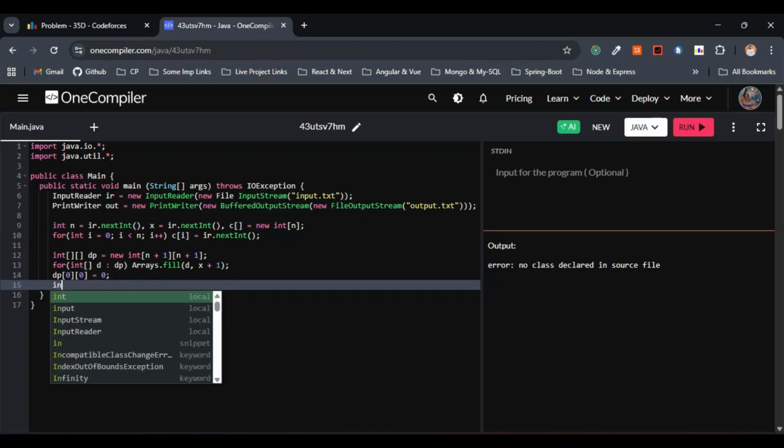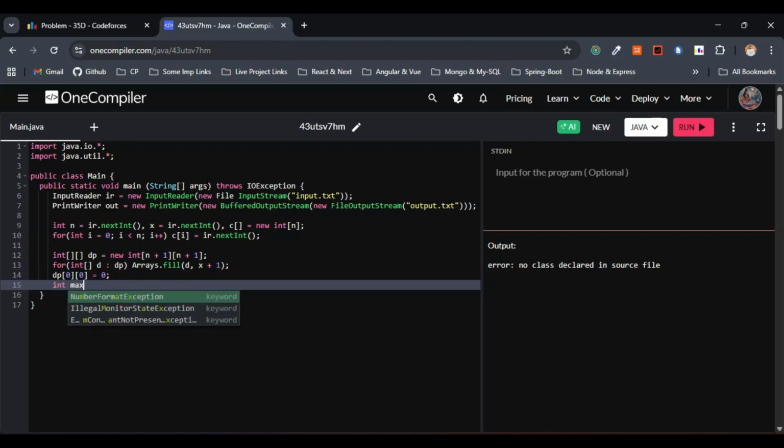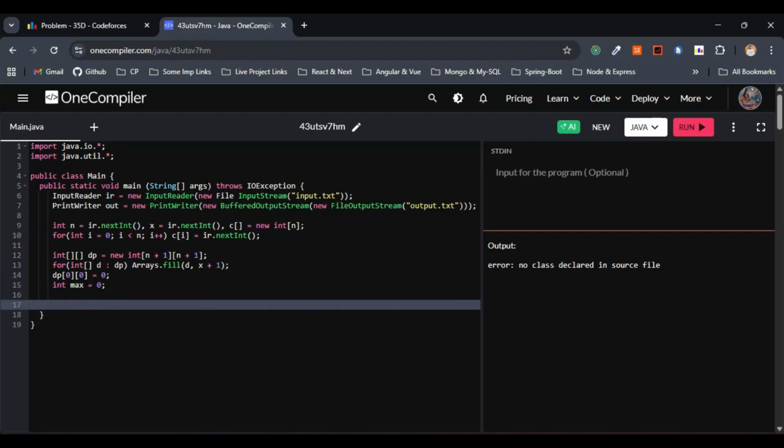Also we need maximum, so I'll initialize max variable to 0. Next, we have to iterate over days, and we have to try accepting to move from j to j plus 1.